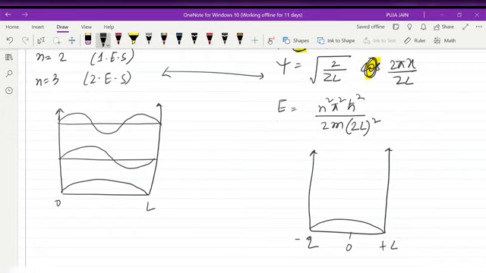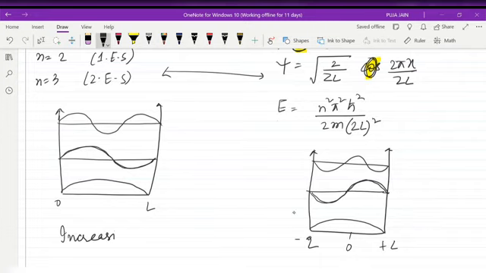The ground state will be the same, because both are in terms of sine. Now, this is the first excited state. See, this is the decreasing curve, and this is the increasing curve. So this is called the increasing curve, and for a symmetric box this is called the decreasing curve.